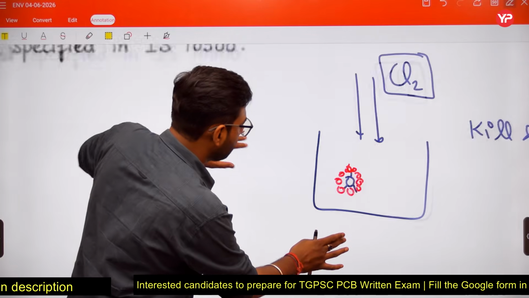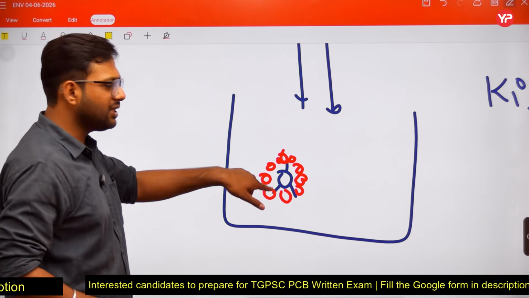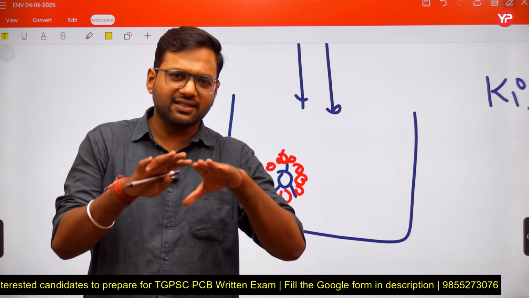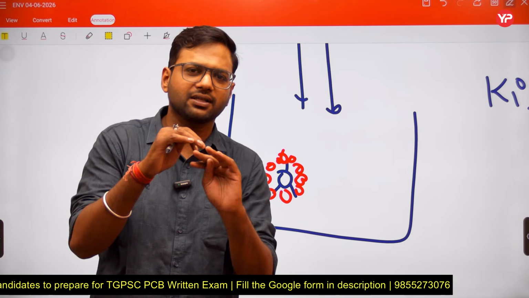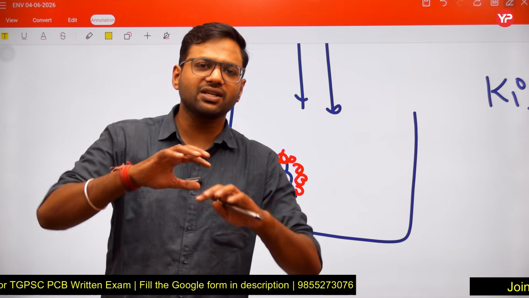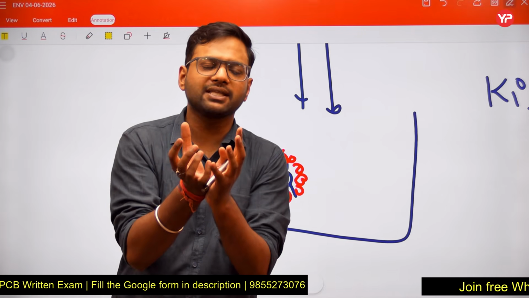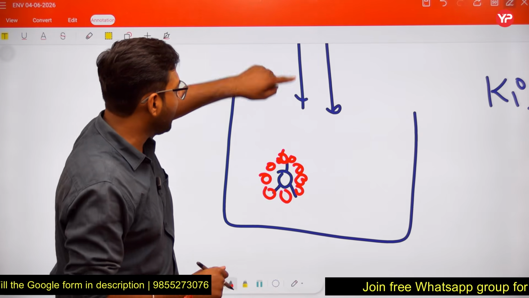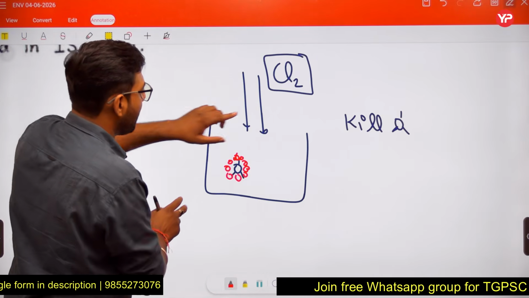So if suspended solids are present around these microorganisms, we are saying that the suspended solids create a shield around the microorganism. And when this shield is formed by suspended solids, now you have applied chlorine to kill this microorganism.